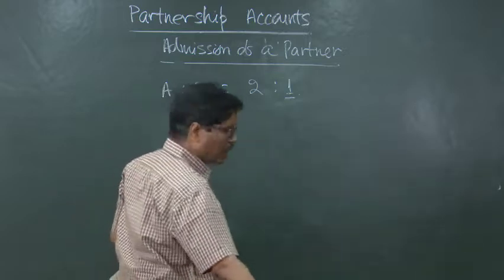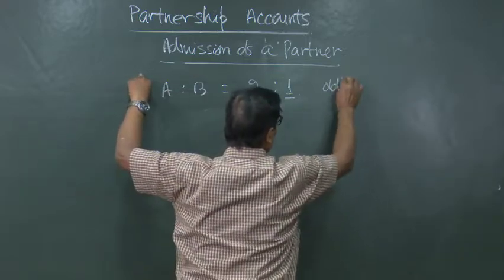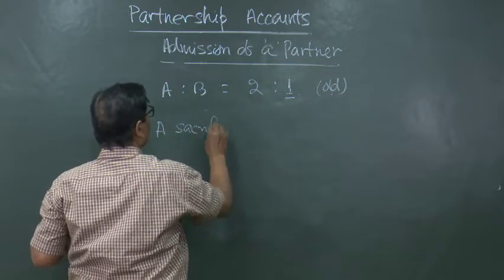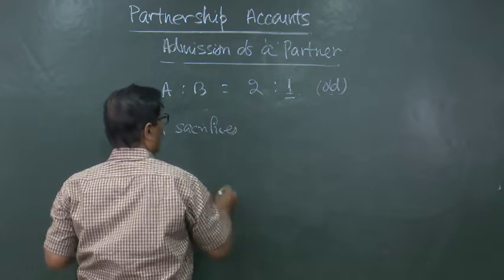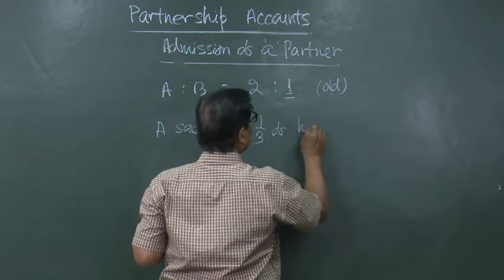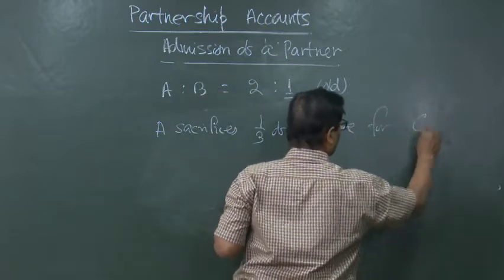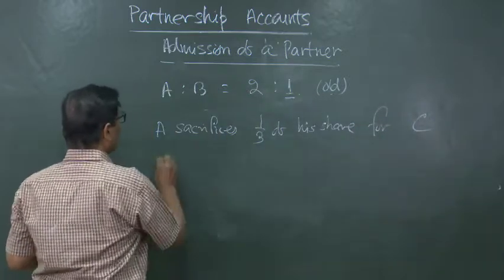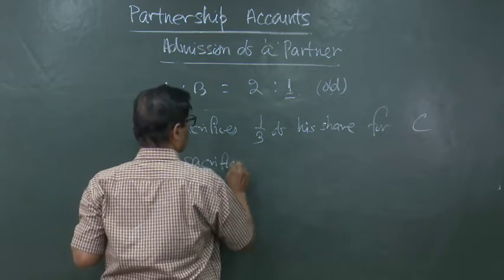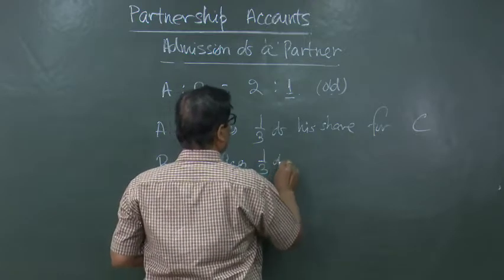Suppose in an example, with the old ratio as before, A sacrifices 1/3 of his share for C and B sacrifices 1/3 of his share.